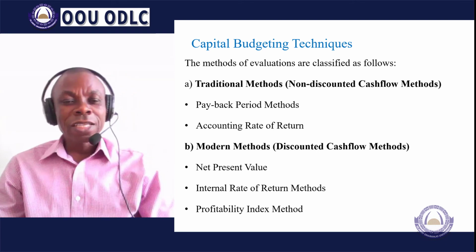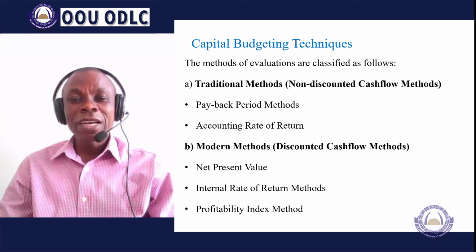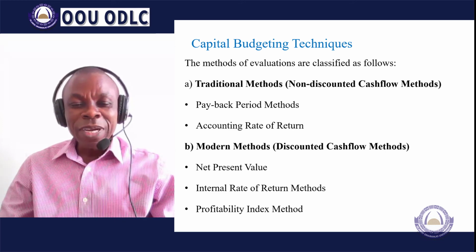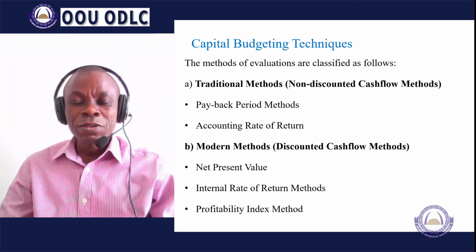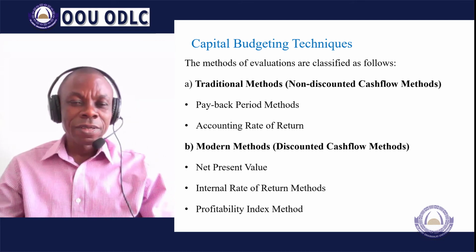The net present value actually gives you the actual naira value that is expected to be added to the value of the firm if the project is undertaken at the end of the day.